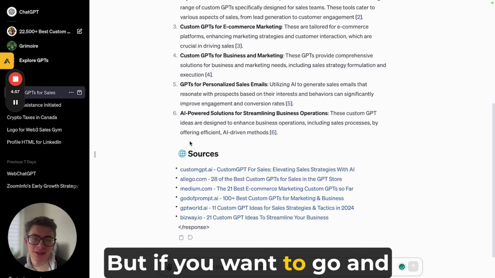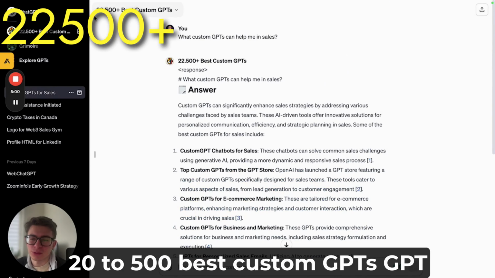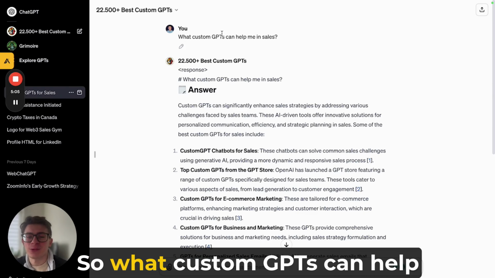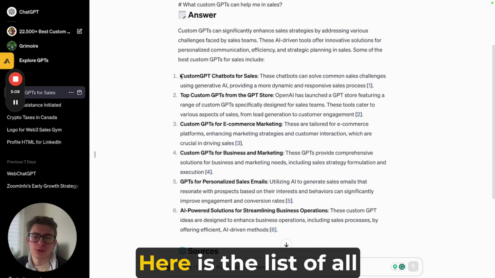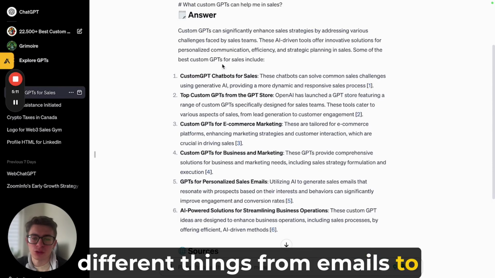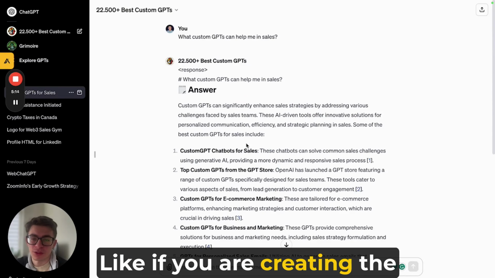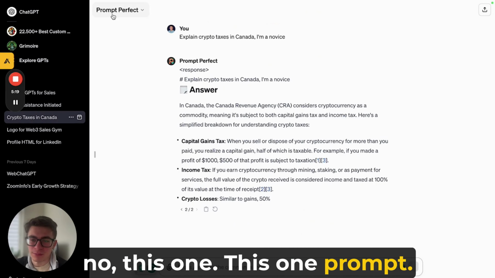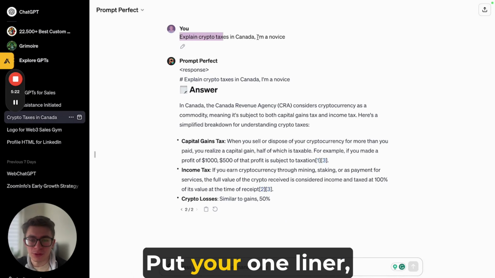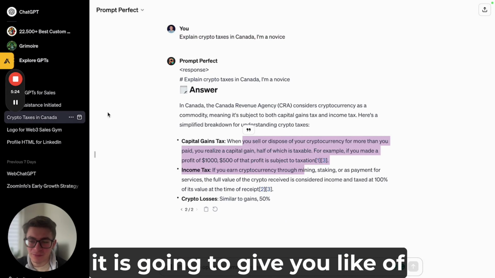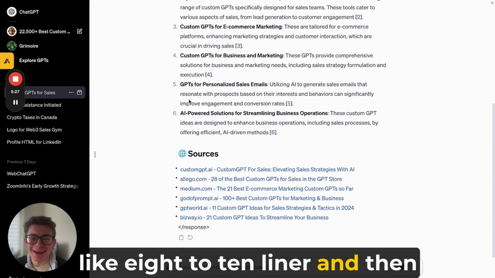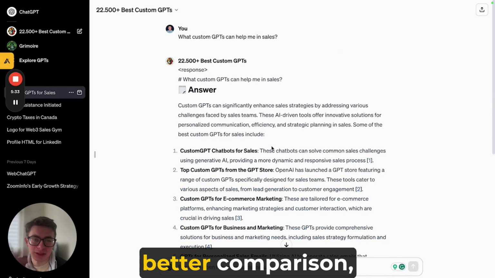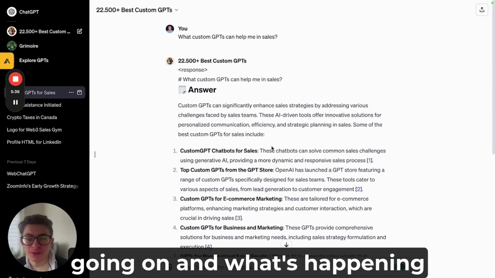So if you want to go and explore the world, you can use the 22,500 best custom GPTs for searching and looking online. So what custom GPTs can help me in sales? And boom, here is the list of all different things, from emails to e-commerce to different stuff. If you're creating a better prompt by using, for example, Prompt Perfect, improve your prompt, put in your one-liner, it is going to give you like an 8 to 10 liner, and then you put it here, and then you're having better sales, better GPTs, better comparison, better understanding of what's going on and what's happening on the market.